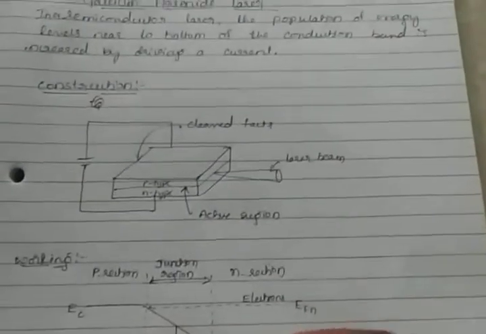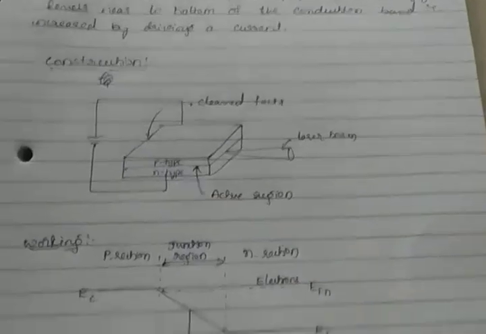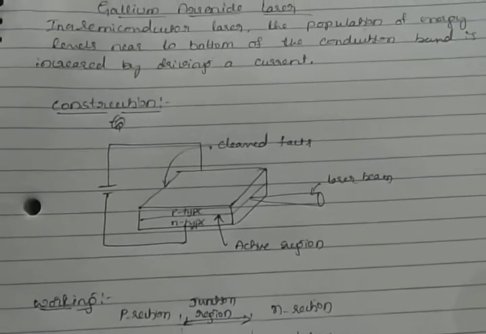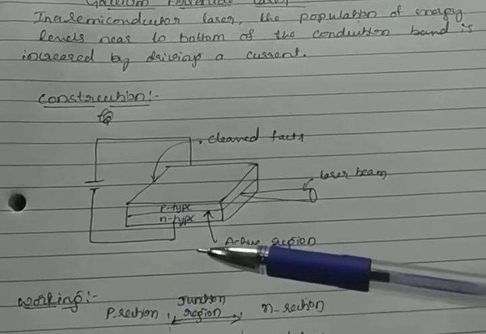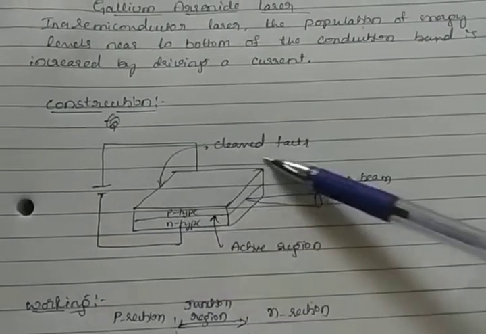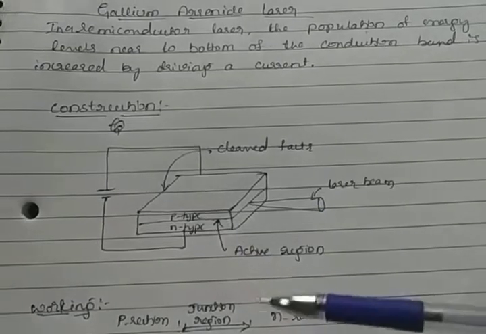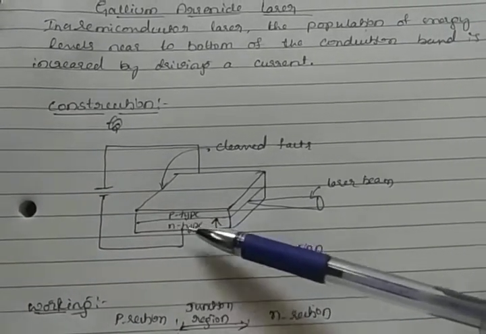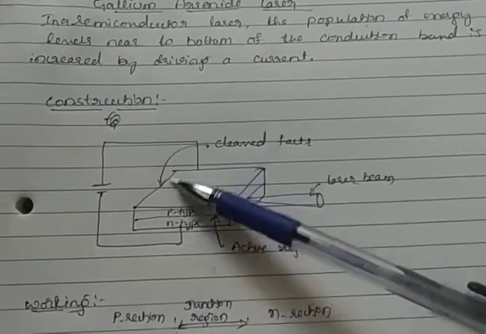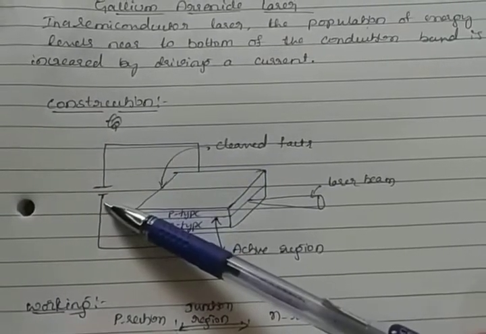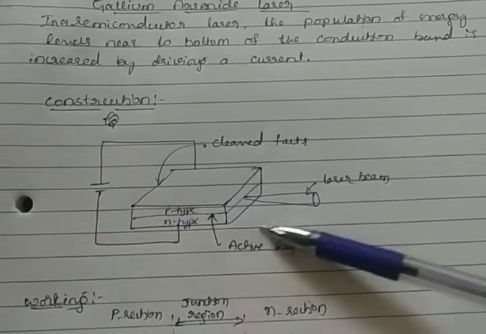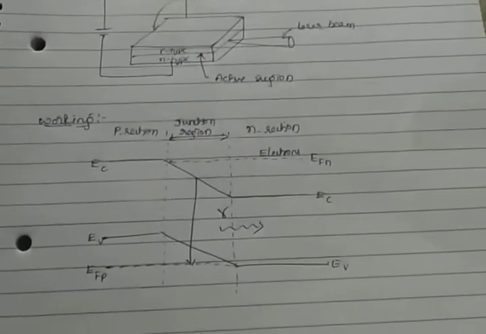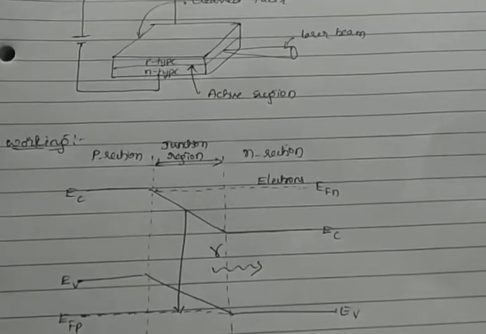This diagram represents the construction and working. So what is the construction of the gallium arsenide laser? It is a gallium arsenide material, that is the active region. In the active region, there are P-type and N-type. This region is connected to a battery. From this region, it produces laser light. What is the working of this gallium arsenide laser?